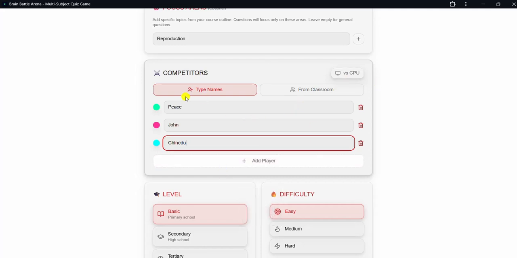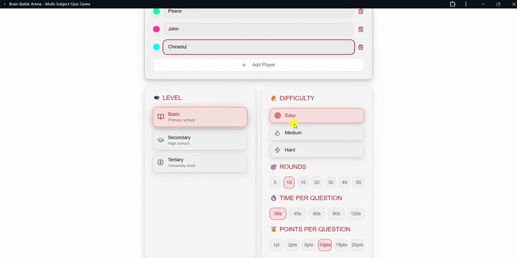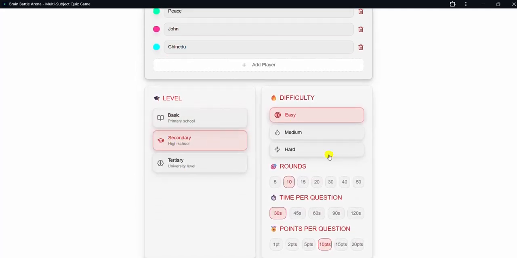At this point, even if you want the CPU, the computer, to join, you click on this place, and the computer will join. The computer will just score 80% of the overall score. Yes, it is programmed to score only 80%. So the computer will face some questions. Then choose your difficulty level. You can just say secondary, then you can just say medium.